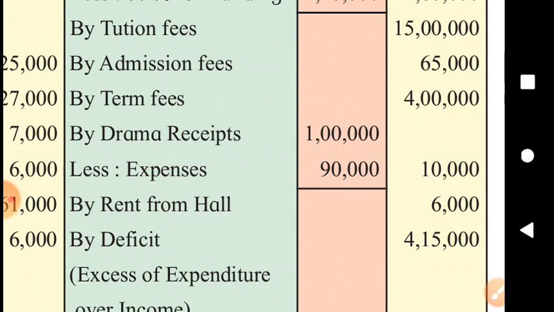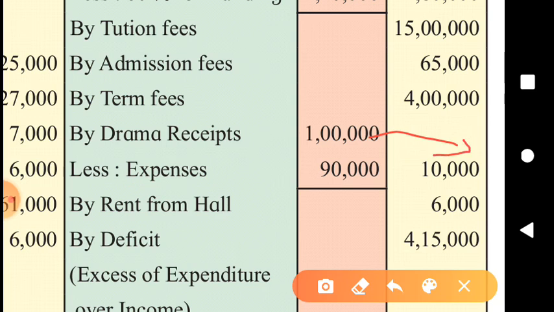Or we can deal with these two items concerned with drama this way also. Picnic receipts can be shown in the inner column, and from that, picnic expenses can be deducted. Just like that, drama receipts will be shown in the inner column and expenses will be deducted from that. Or we can show drama receipts in the outer column on the income side, and we can show drama expenses on the expenditure side. You can go any of these ways. Okay.